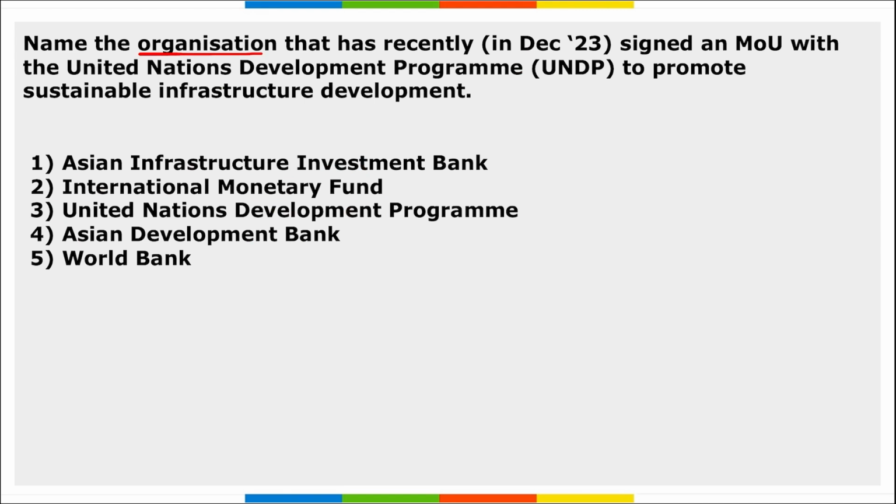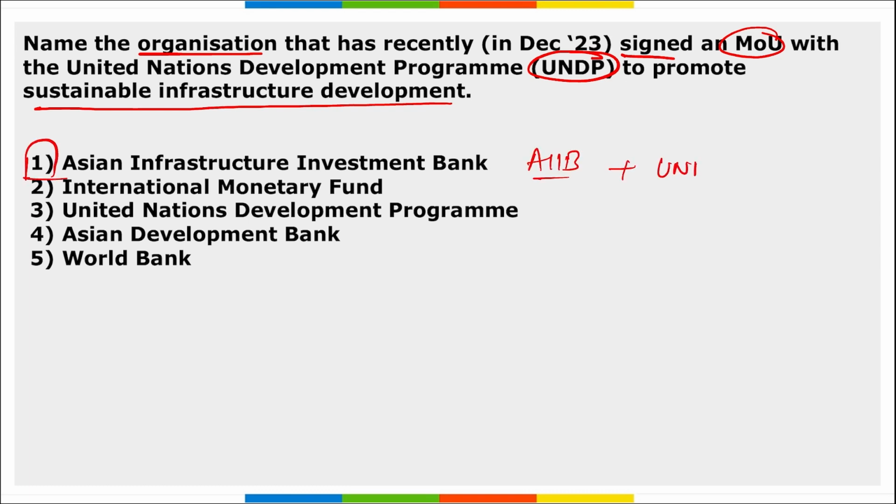Next, name the organization that has recently signed an MOU with UNDP to promote sustainable infrastructure development. So which is that organization? That is the Asian Infrastructure Investment Bank, AIIB. They have recently partnered with UNDP in order to promote sustainable infrastructure development.